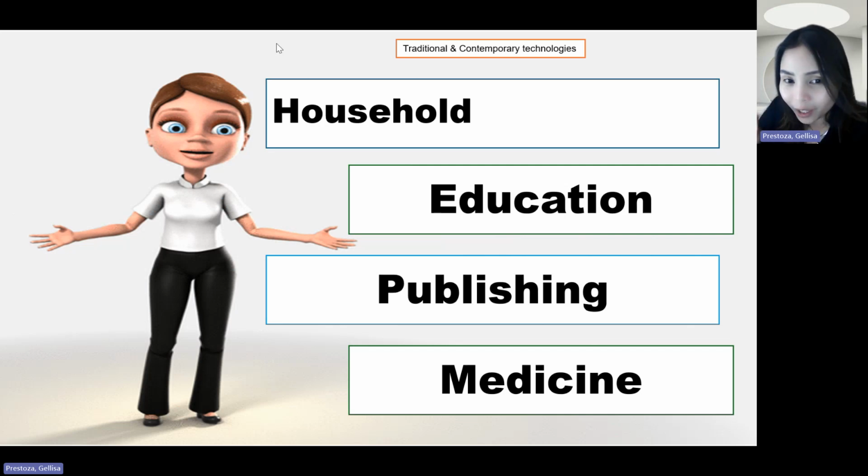And lastly, in terms of medicine, so we relied on these older norms before, of course, as Asians, or specifically as Filipinos. Before, we used to believe in the traditional type of medication, or consulting a certain person that is not literally a licensed doctor. So in Filipino language, we used to name them as albularyo, no? And they have their different norms, they have their different way of diagnosing their